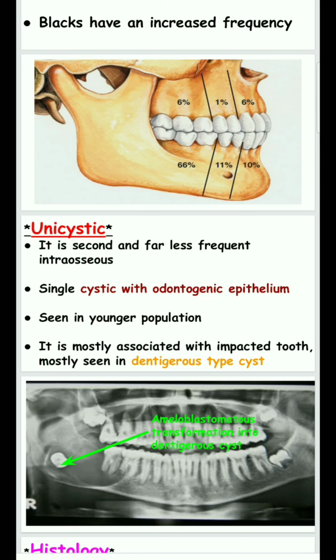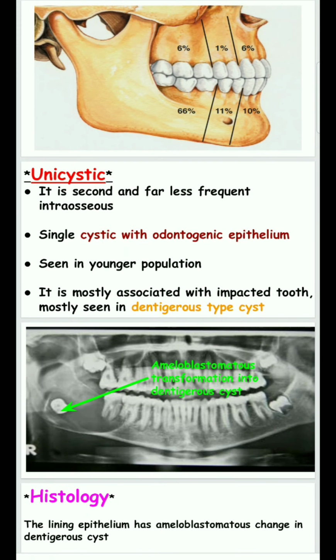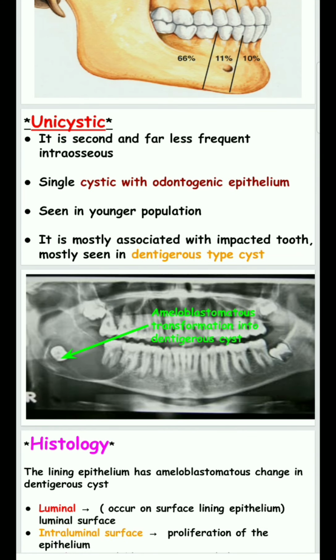The unicystic type is the second most common type of ameloblastoma. The most common is multicystic and the second most common is unicystic. It is associated with odontogenic epithelium, especially the dentigerous cyst. The lining epithelium of the dentigerous cyst transforms into ameloblastoma.